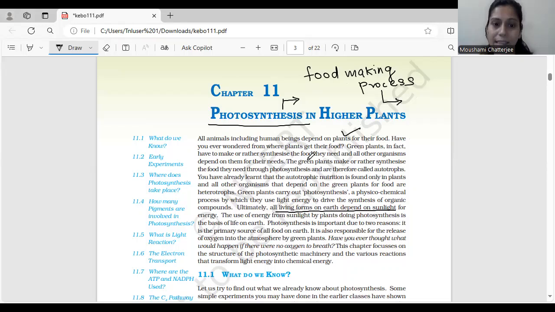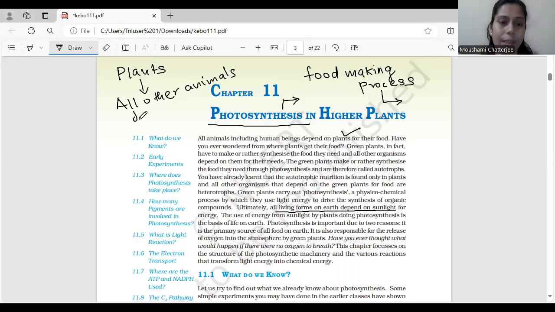So green plants, in fact, have to synthesize their food. They are able to synthesize their food, and all other organisms depend on them for their food. So plants are going to prepare their food on their own, and all other animals depend on them, on the plants. All right.